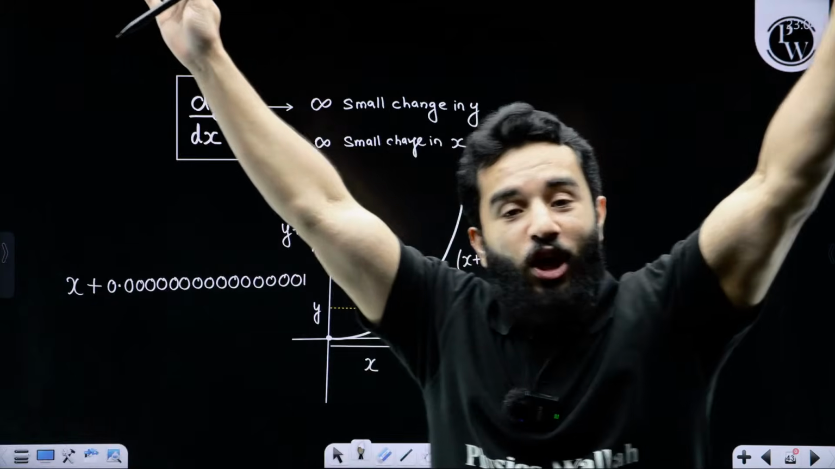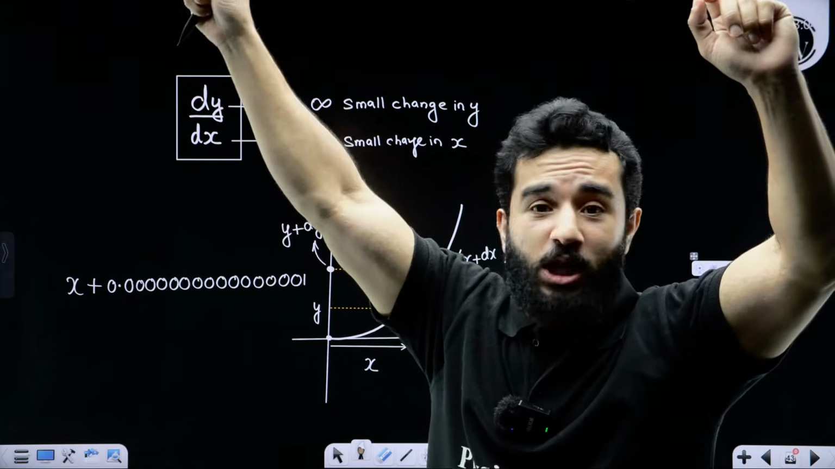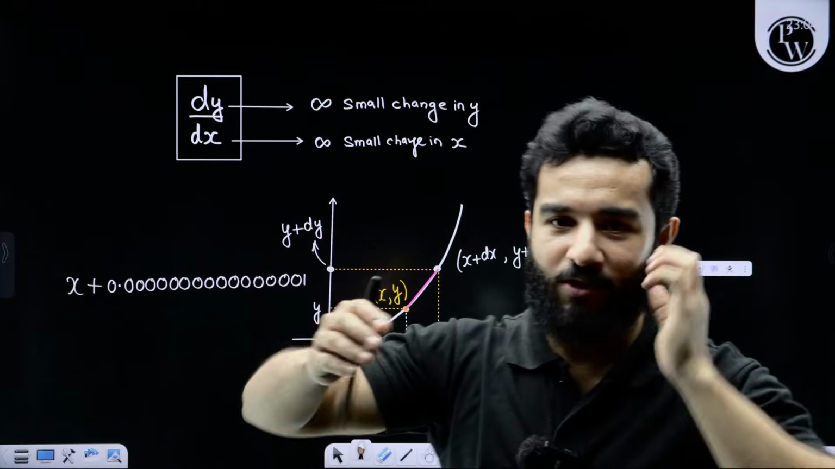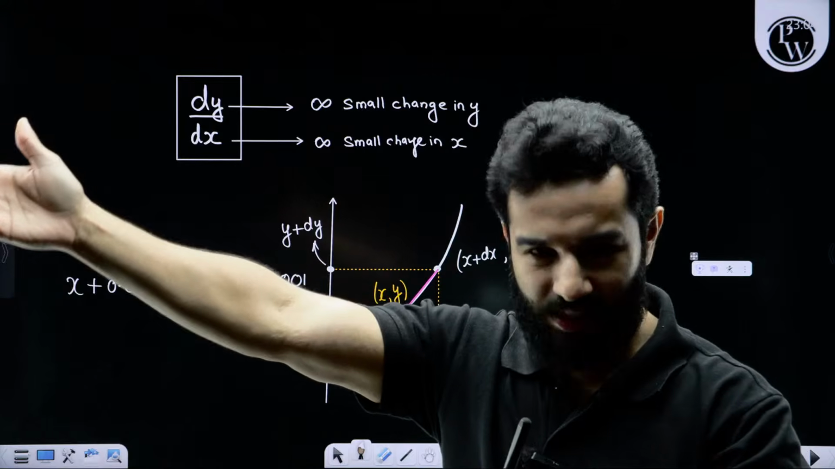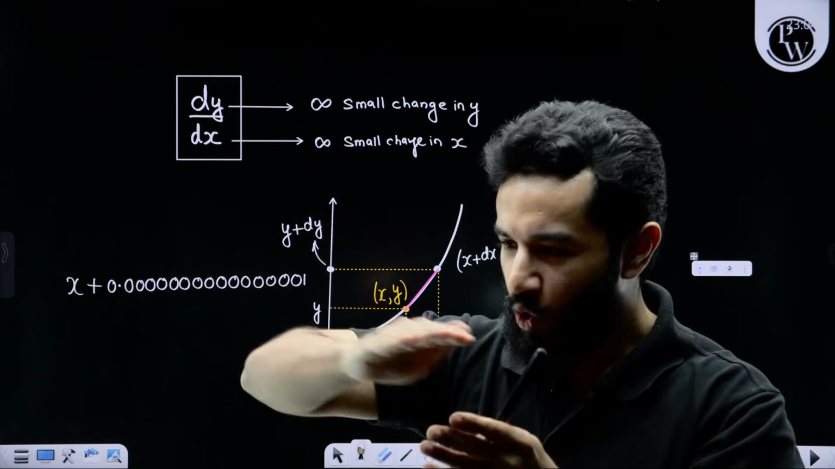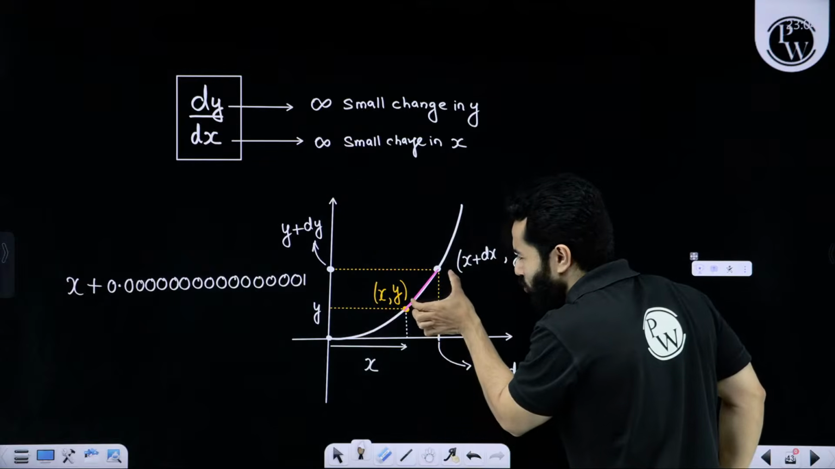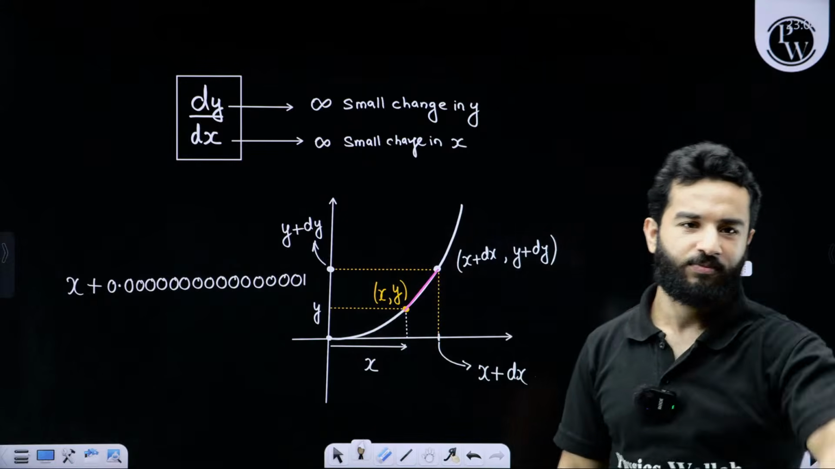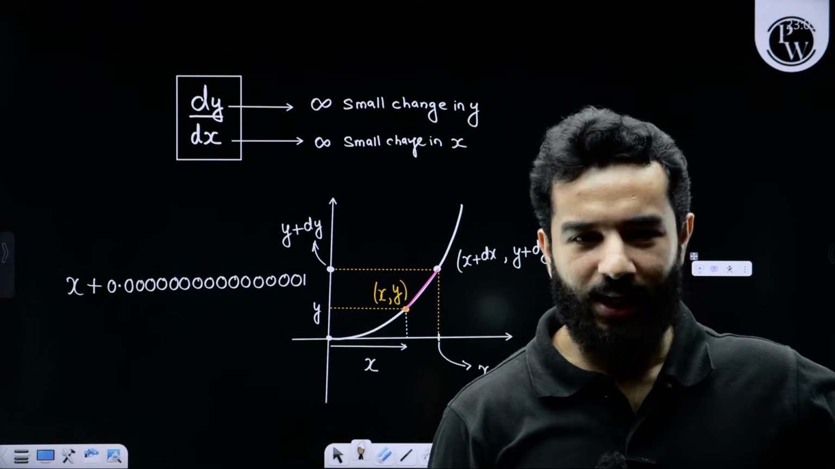The radius of Earth is 6,400 kilometers, which is 6.4 into 10 to the power 6 meters. That's why on plain ground our eyes can see up to a distance of 1 kilometer, 3 kilometers, 10 kilometers, and we see that everything is flat. So I am saying this distance is so small that instead of talking about a curve, I am going to say it is a straight line.